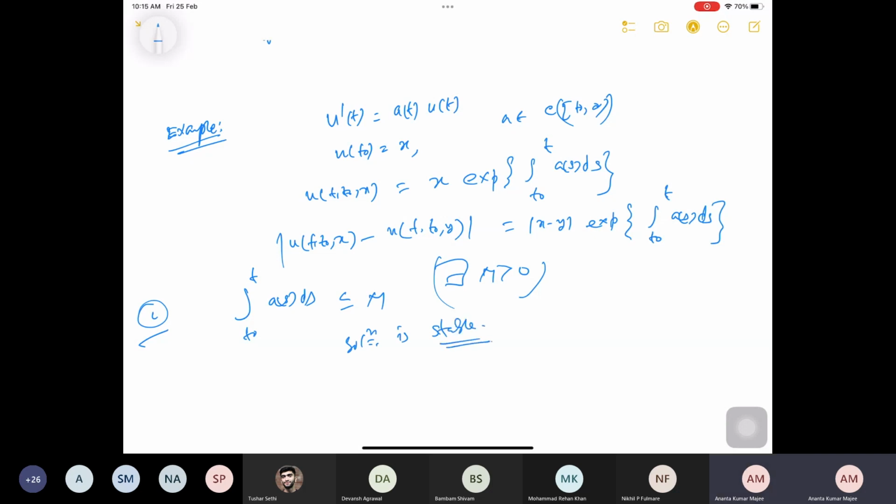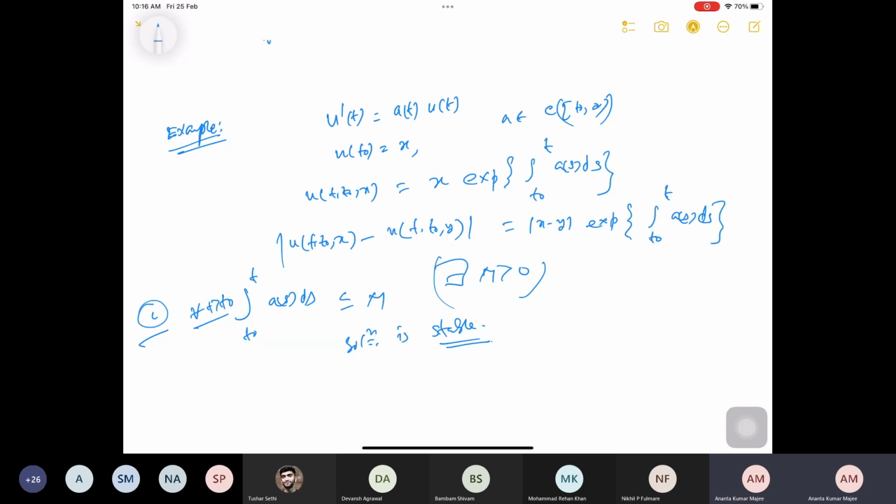So if I give a such that the integral from t0 to t of a(s) ds is finite, something like that, less than or equal to M for all t greater than t0. In particular, if I say that the integral from t0 to infinity is less than or equal to M, then it is a stable solution. Is it not?